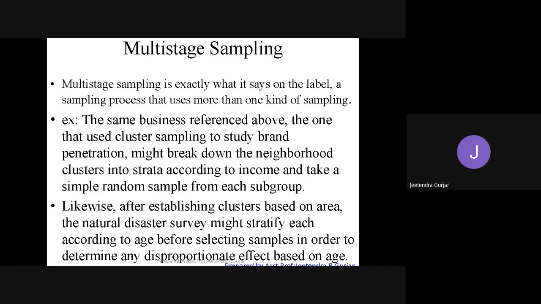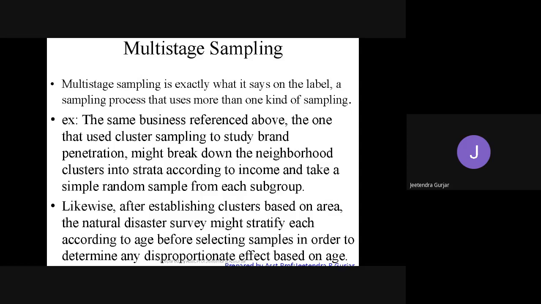Suppose there are 5 clusters, we collect only one cluster and we collect the data. This is one cluster sampling, right?